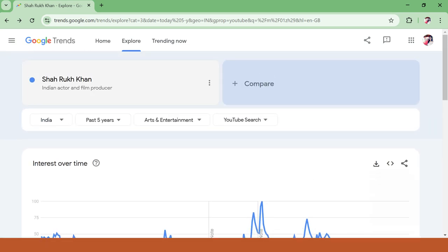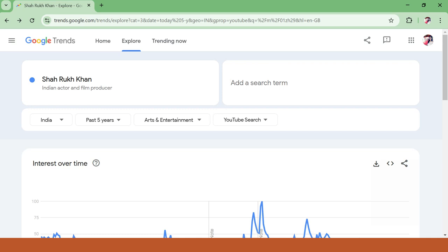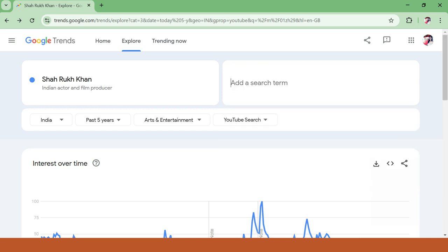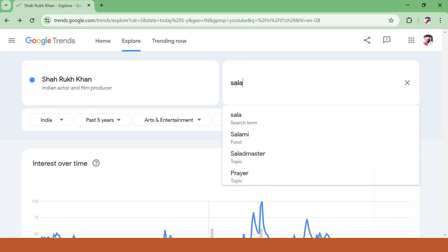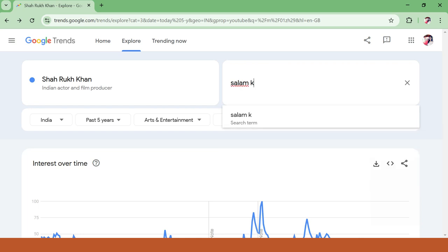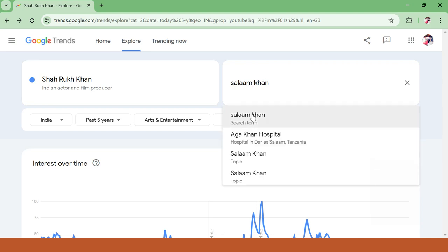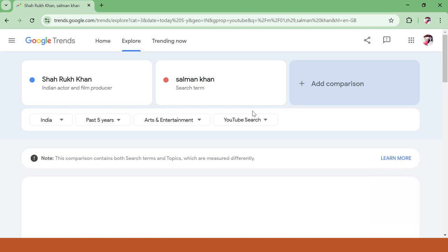If I want to compare one actor with another actor, I can also do that. So for example, I am comparing Salman Khan with Shah Rukh Khan. So I have selected one more actor here.